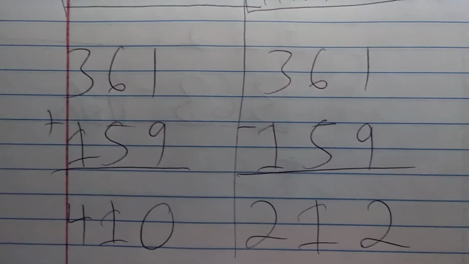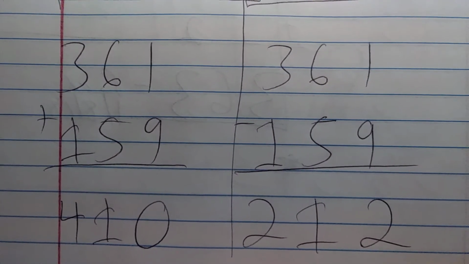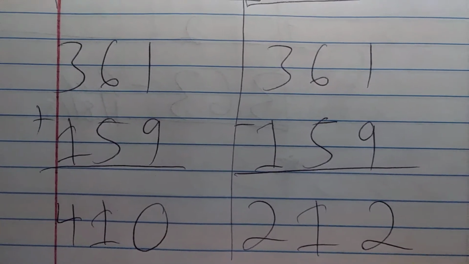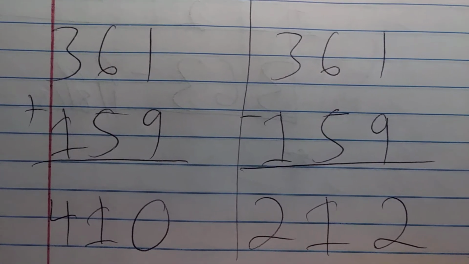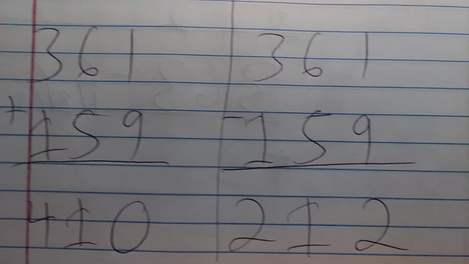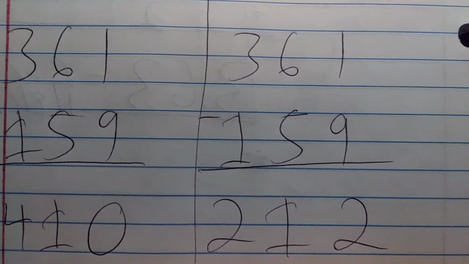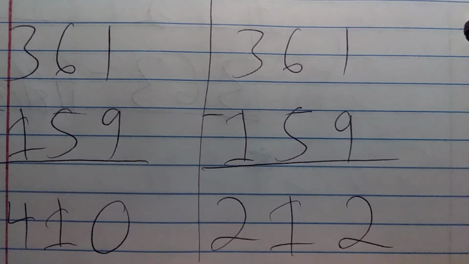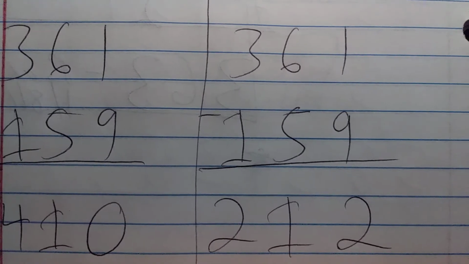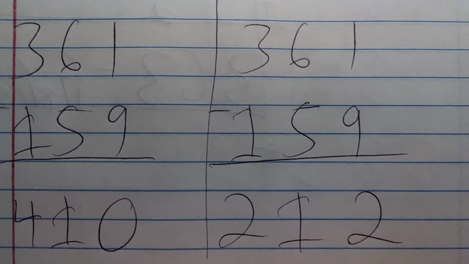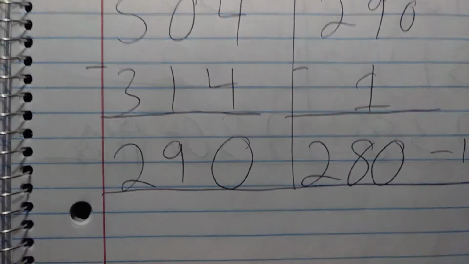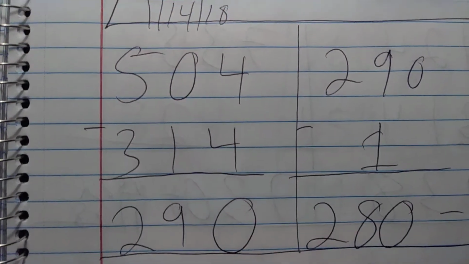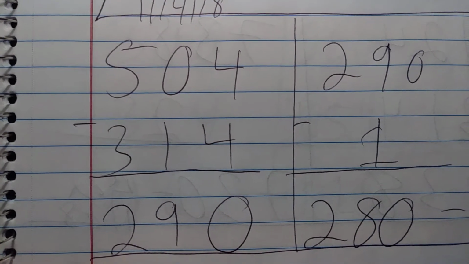I'm going to take 361. And then add 159, so 3 plus 1 is 4, 6 plus 5 is 11, keep the 1, and then 1 plus 9 is 10, keep the 0, so 410. And then 361 minus 159, so 3 minus 1 is 2, 6 minus 5 is 1, and then 11 minus 9 is 2, so 212. 410 and 212 did not hit in the next 7 days. So from this point, I'm just going to show you what did hit and not what did not hit. So on January 14th, you had 504 hit.